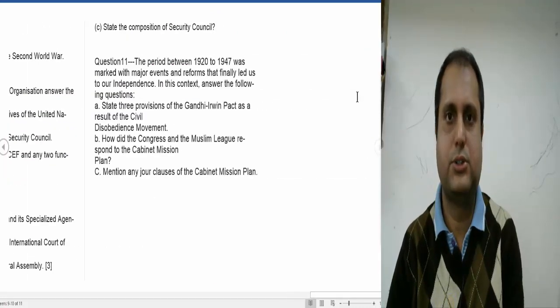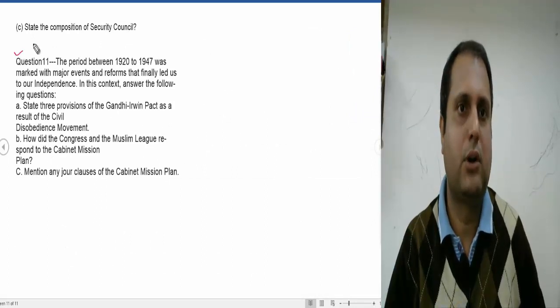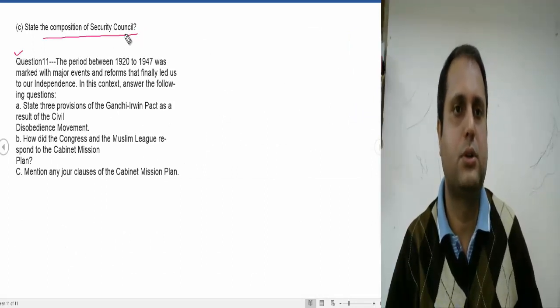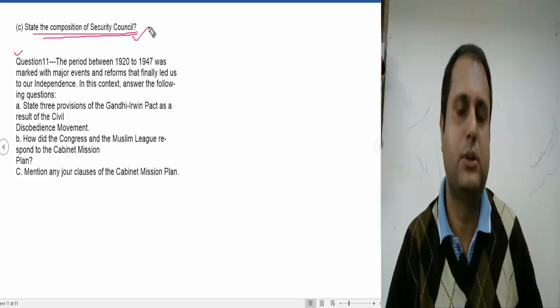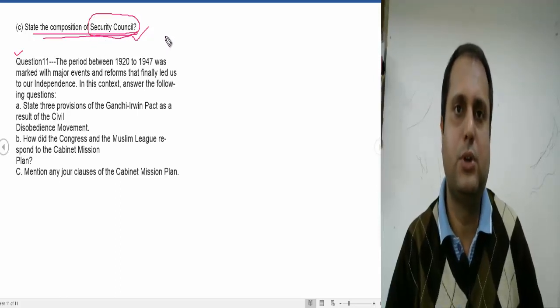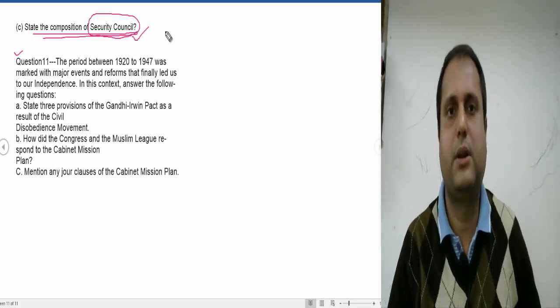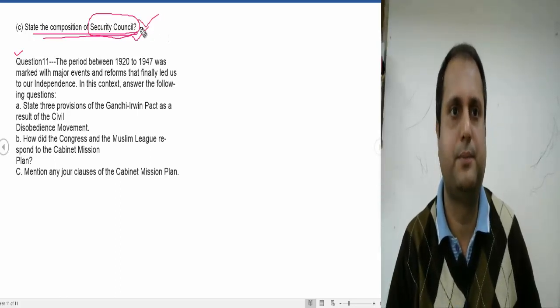Now let's see the last ones. One more question is there, question number 11: the composition of the Security Council. The composition of the Security Council has appeared many times in previous years' board examinations, so this year also it has a chance. And another one, the difference between the permanent members of the Security Council and the non-permanent members, is also very important.